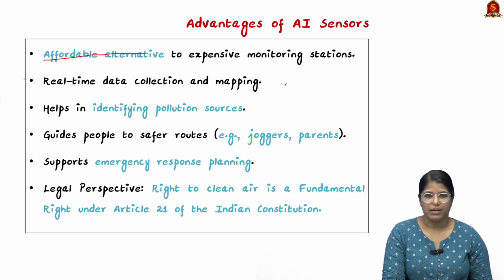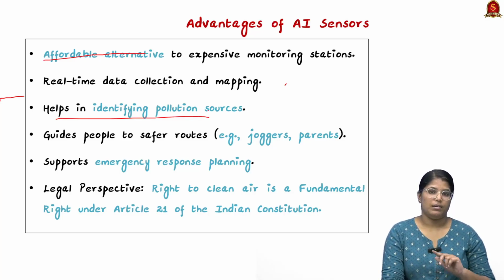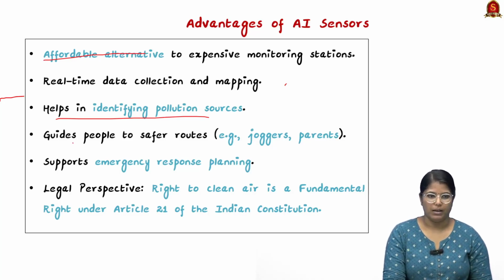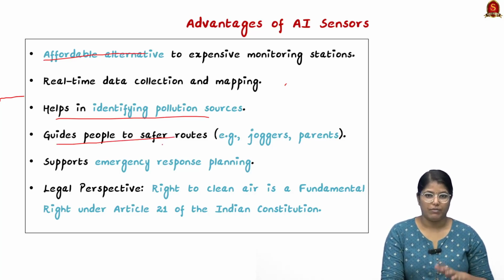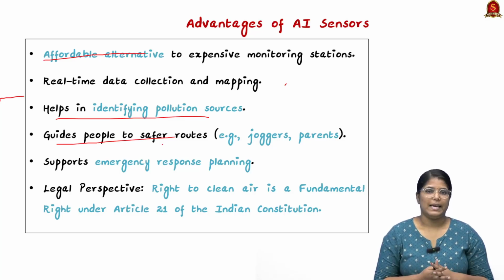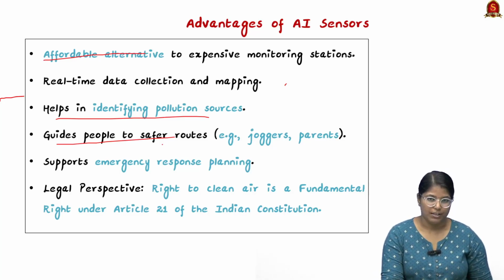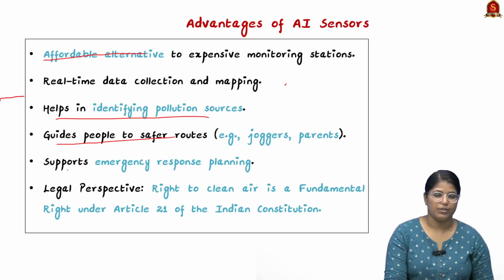Secondly, real-time data collection as well as mapping. This can be done through AI, and it helps in identifying pollution sources, and it will help us make informed decisions. Then it guides people to safer routes. For example, people going jogging, and even parents who are going on walks, can take routes that are not polluted. So that way it helps in bringing in a lot of security.